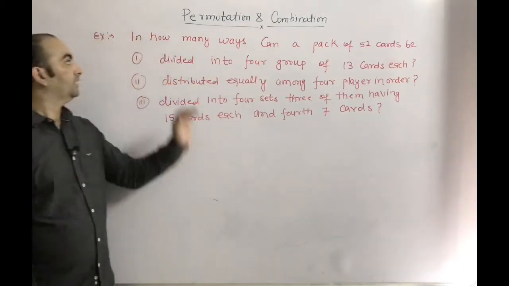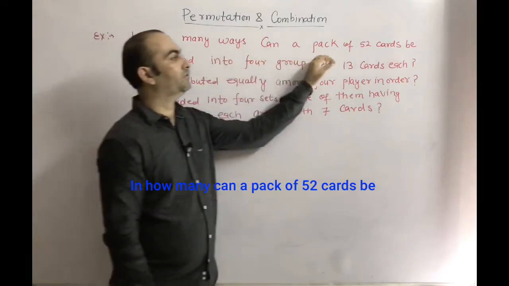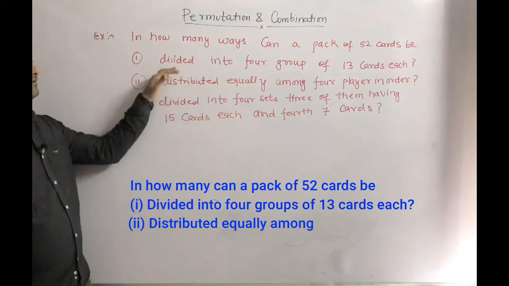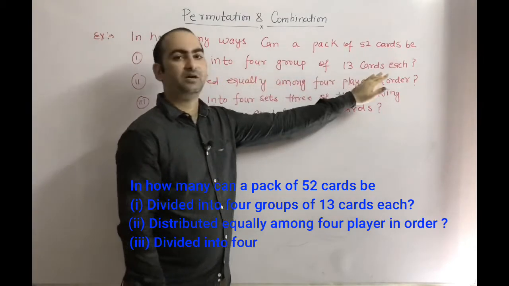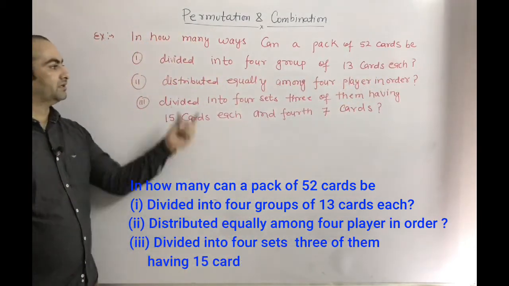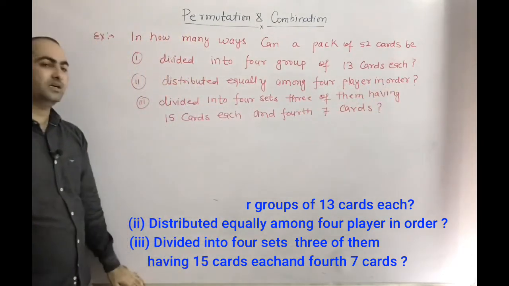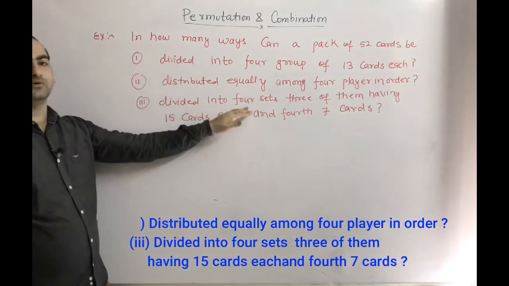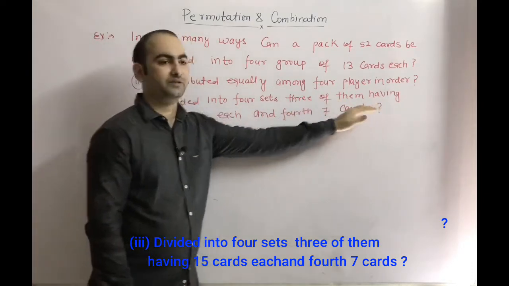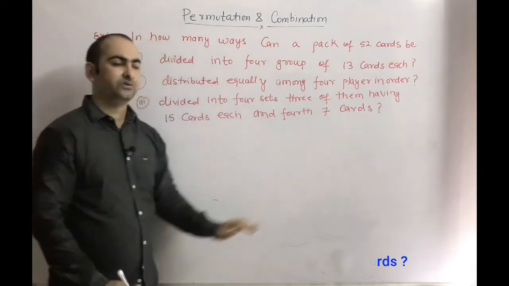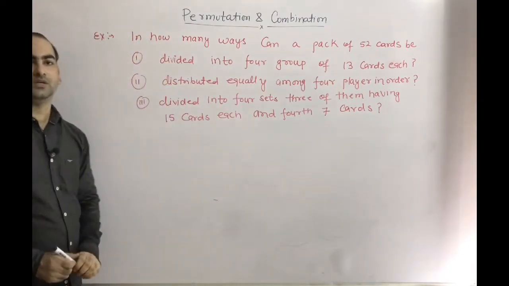Next problem is: in how many ways can a pack of 52 cards be, so there are three parts. First part: divided into 4 groups of 13 cards each. Second part: distributed equally among 4 players in order. And third part: divided into 4 sets, 3 of them having 15 cards each and the fourth having 7 cards. So these three problems we have to solve. Now the solution.